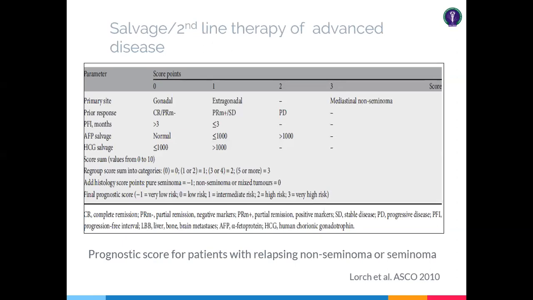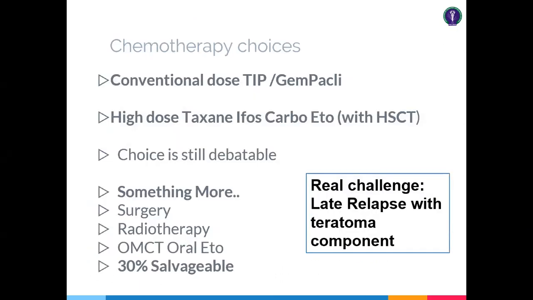I am not going into details of the salvage protocol because these are the scoring criteria for the salvage: how much of response, and how much the interval between the primary treatment and the hormone levels. So the second line chemotherapy regimens are conventional dose taxane, ifosfamide, platinum, which are very toxic in terms of bone marrow toxicity and hemorrhagic cystitis. And if you tend to avoid TIP, you can go for gem-paclitaxel, which is less toxic, but less efficacious also. Other options are surgery, radiotherapy, palliative options, and oral metronomic chemo, like oral etoposide. 30% of cases can be salvaged.